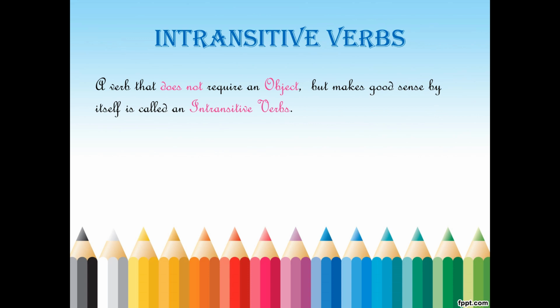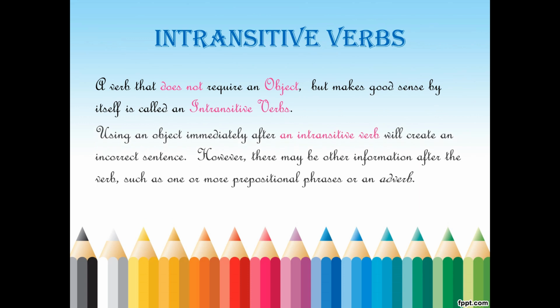Now, using an object immediately after an intransitive verb will create an incorrect sentence. However, there may be other information after the verb. Instead of an object we may use a complement also. So for some verbs, after some completion the sentence will be continued.